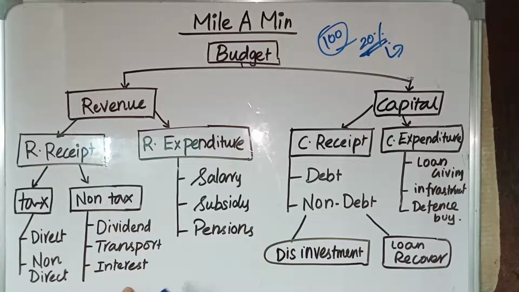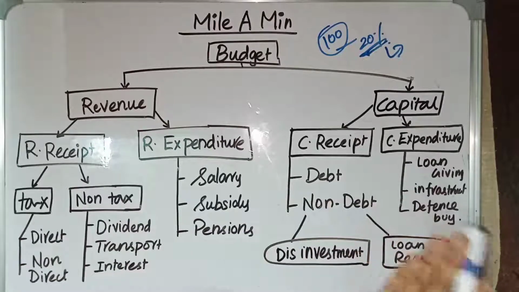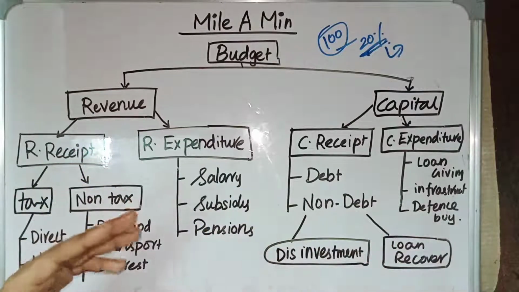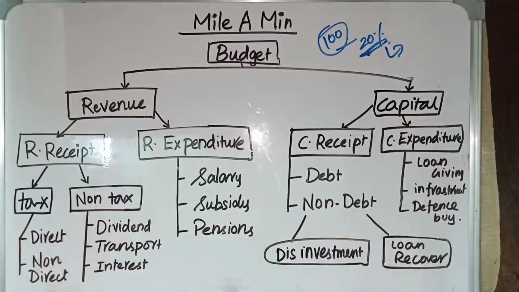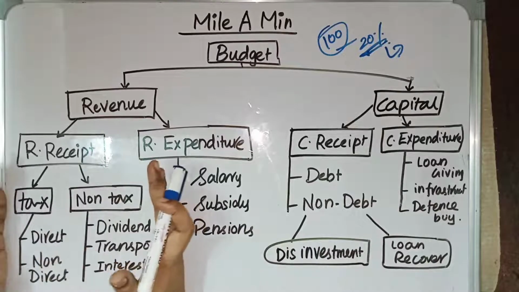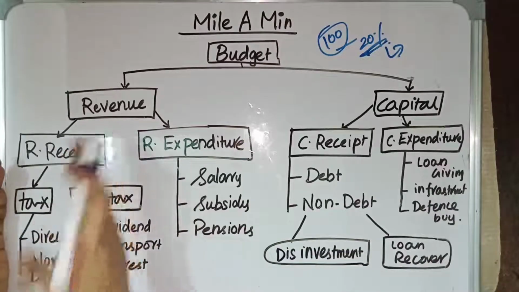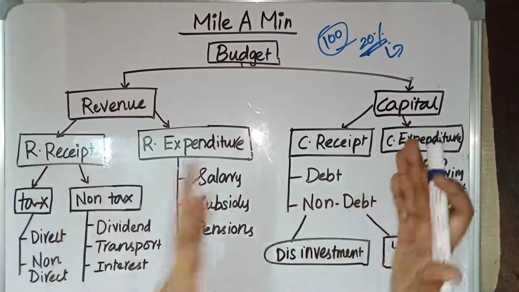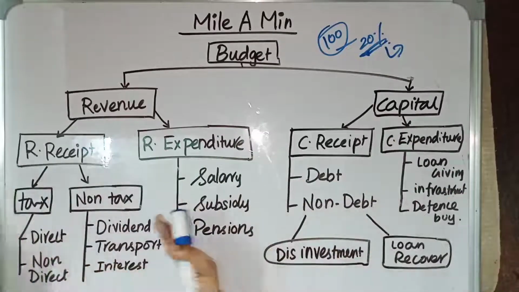Then we have interest. If the government has given a loan to a state or to some other entity, for that loan it gets some interest, and that comes under non-taxation income. So these are the things which are income. These are revenue receipts. This is also income. This is also income. Then what is the difference between these two?